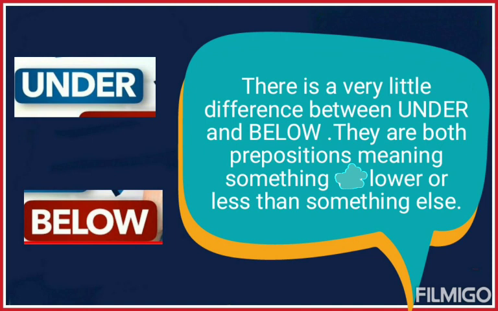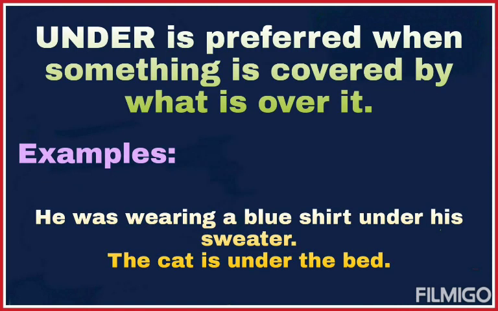Now let's understand the difference in the uses of under and below. There is very little difference between under and below. They are both prepositions meaning something lower or less than something else. Under is preferred when something is covered by what is over it. For example, he was wearing a blue shirt under his sweater. The cat is under the bed.